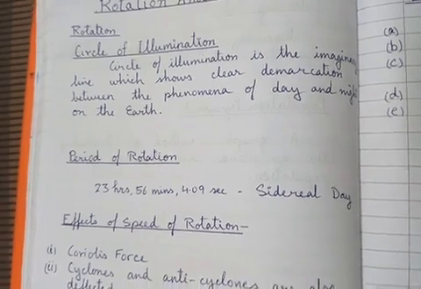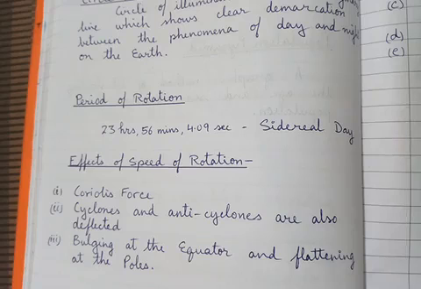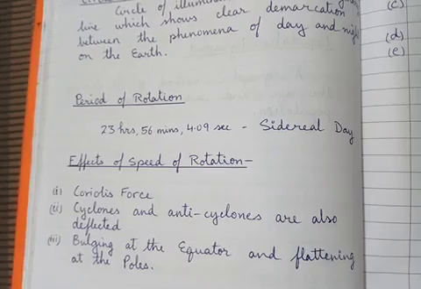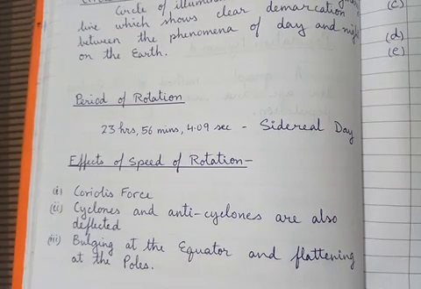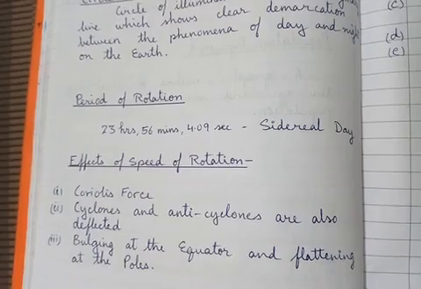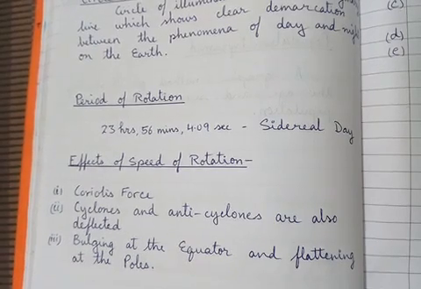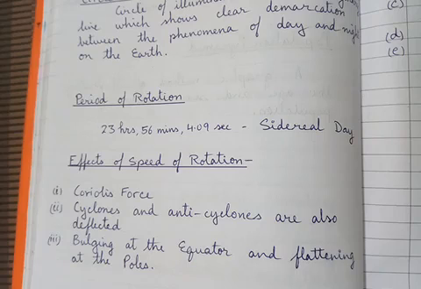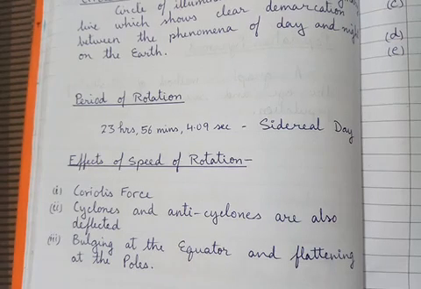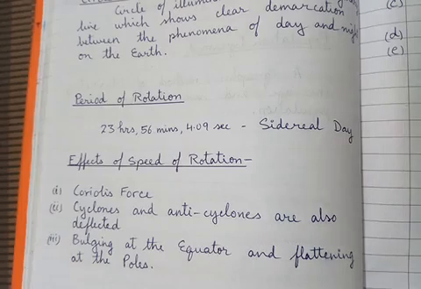After this we are going to see the effects of the speed of rotation. The rotation of the earth has two types of effect. Because the earth rotates with a great speed, there is the effect of speed of rotation. Another is the effect of rotation itself. We will see it separately, and first we are going to see the effects of the speed of rotation. The first effect of the speed of rotation is the Coriolis force.